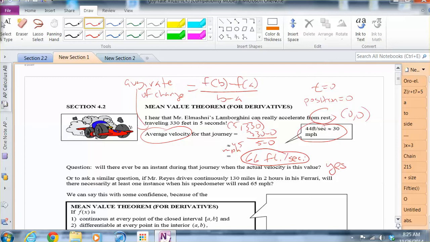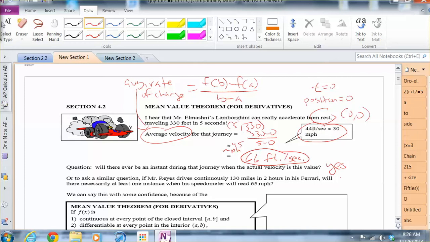Or a similar question. Let's say Mr. Reyes, who's not as fast a driver as I am, has a Ferrari, which I think is a nicer car. Say he travels 130 miles in 2 hours. Let's say he's leaving from San Jose to Sacramento, which is usually about a 2-hour drive without traffic, and it's about 130 miles, I think.